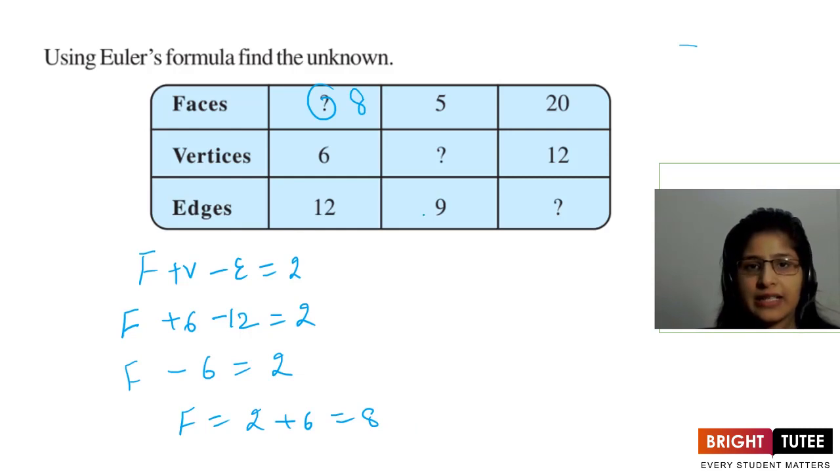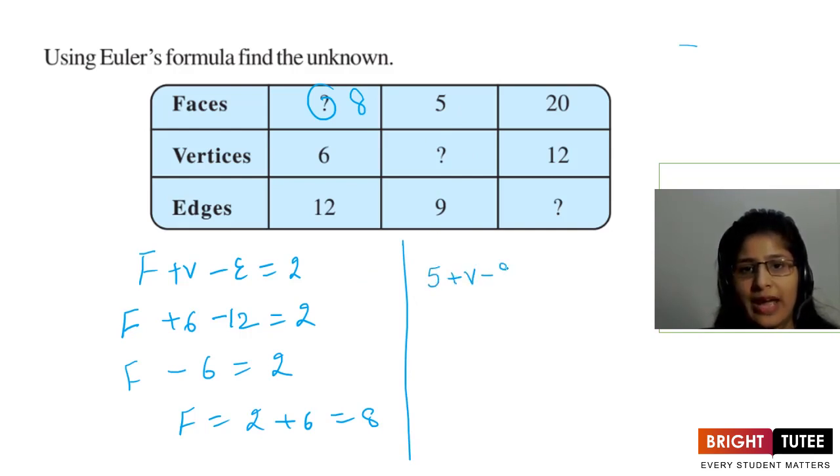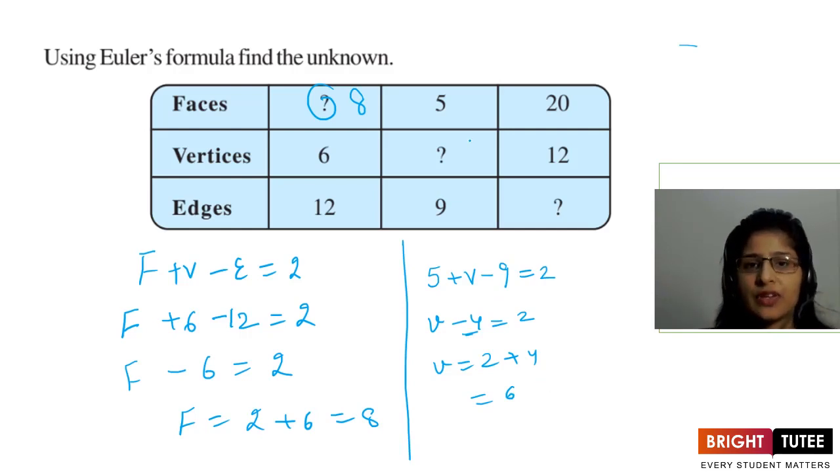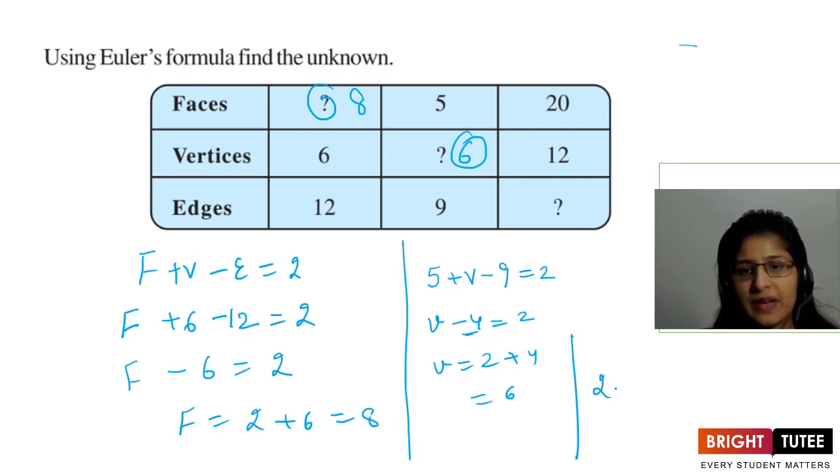So what would be the answer? 8. Okay, for the second part if we try. So here we have 5 faces. So 5 plus vertices we do not know, edges we know, and it is equal to 2. So 5 minus 9 is minus 4 equals 2. So V is equal to 2 plus 4, that is 6, right? 9 minus 5 is 4, sign will be of minus here. So what will be the answer? 6. For the third one, we have 20 faces plus 12 vertices minus edges equals 2.